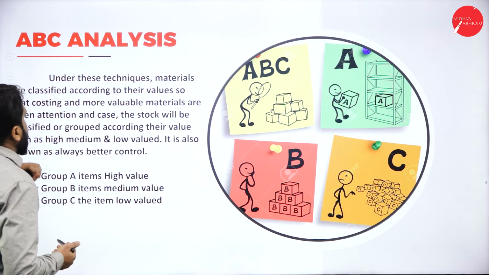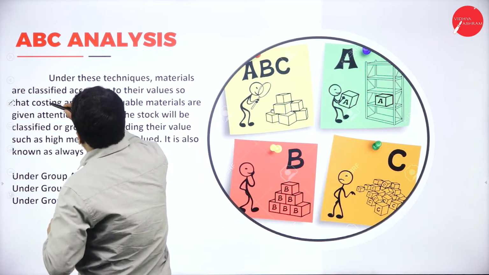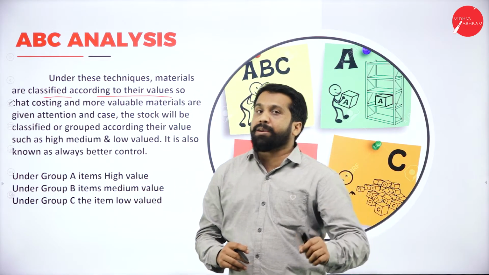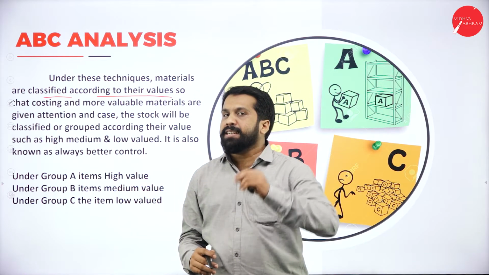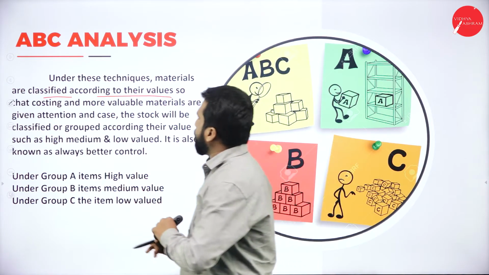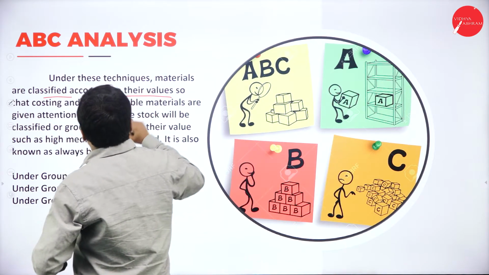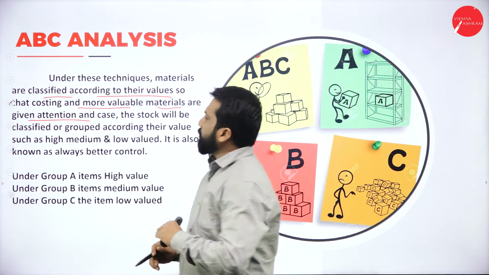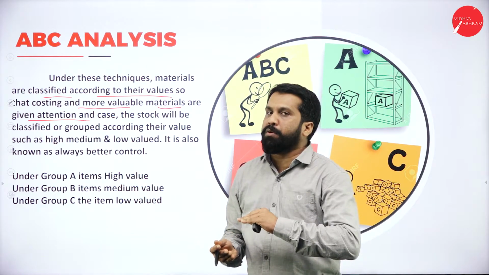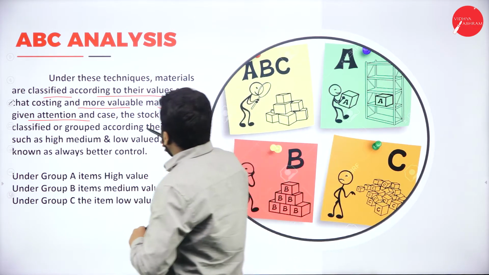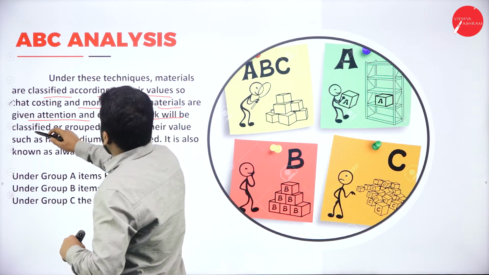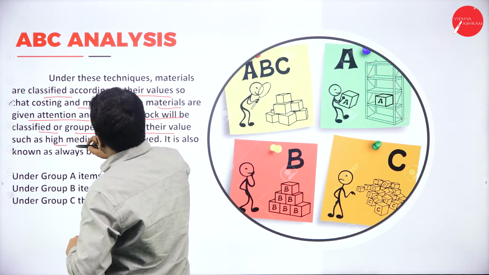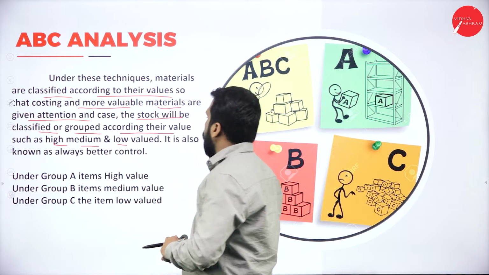Now, under this technique, materials are classified according to their values. As I told you, according to their values, we categorize A, B as well as C. The more valuable materials are given more attention; those which are more expensive, we will give more attention. And the stock will be classified or grouped according to their value, such as high, medium as well as low valued.